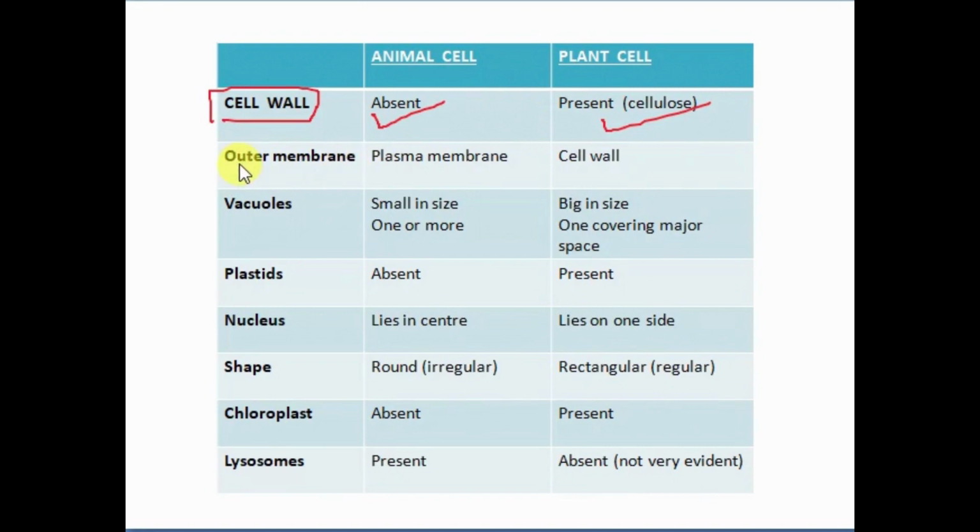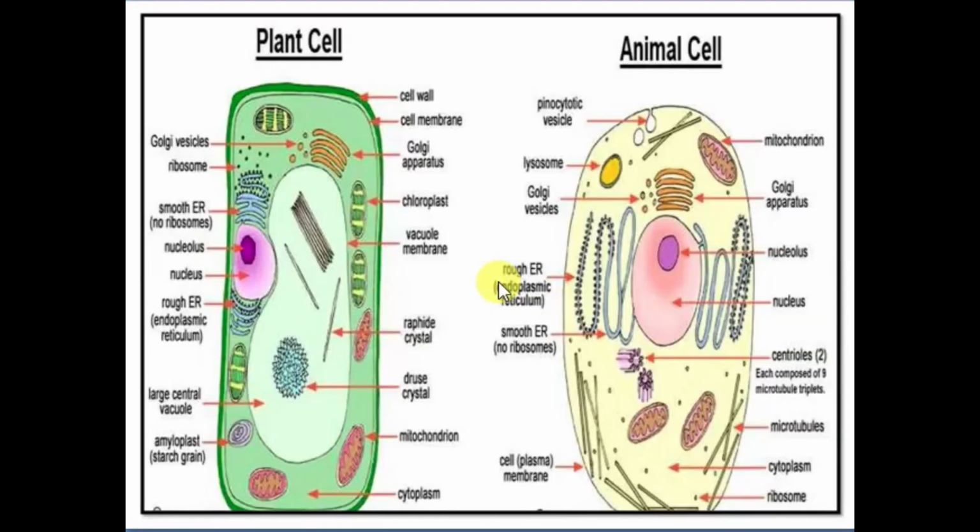Then outer membrane is plasma membrane or cell membrane, because cell wall is absent here, so outer membrane will be plasma membrane. But in case of plant cell, cell wall is present, so we have cell wall as the outer membrane. So once again, if you want to see, here you can see this is the outer membrane and cell wall is present. Here cell wall is not present, and we have cell membrane as the outer membrane.